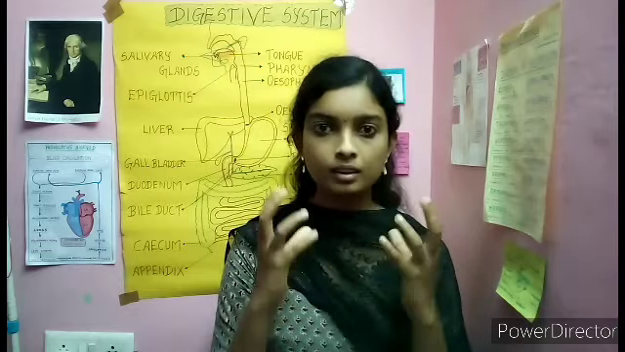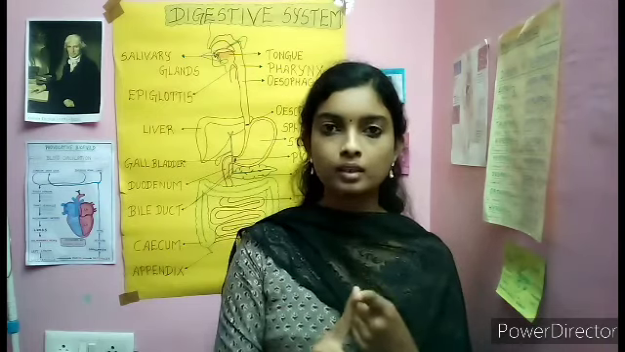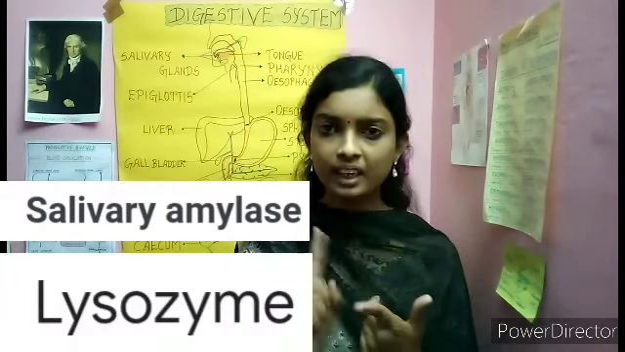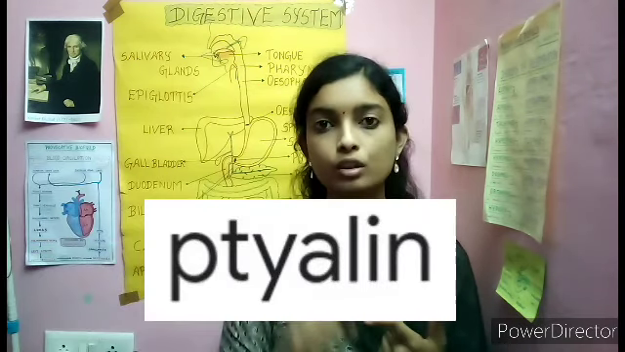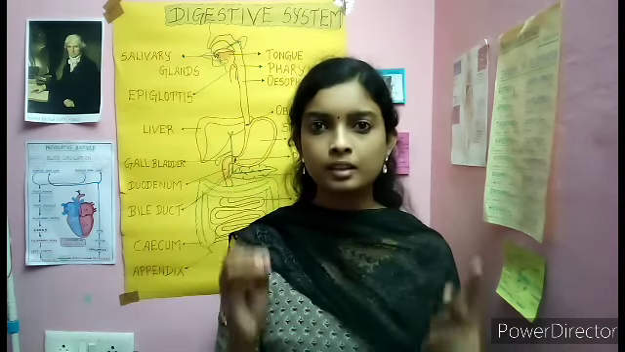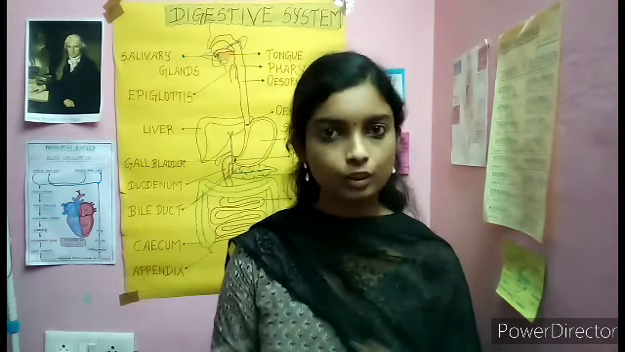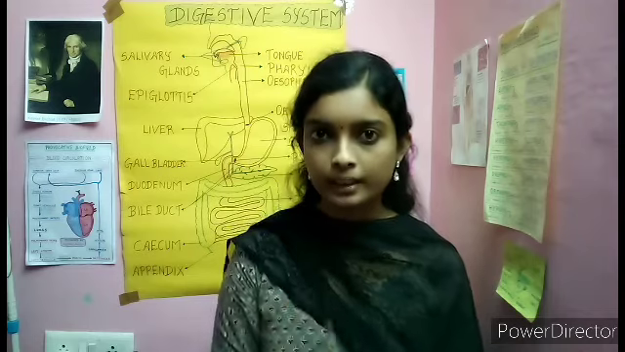Your saliva contains two types of enzymes. One is amylase, another one is lysozyme. Salivary amylase is also known as ptyalin. The second one is lysozyme. Lysozyme is nothing but an antibacterial agent. It prevents infection. That's all. Salivary amylase is the carbohydrate splitting enzyme.